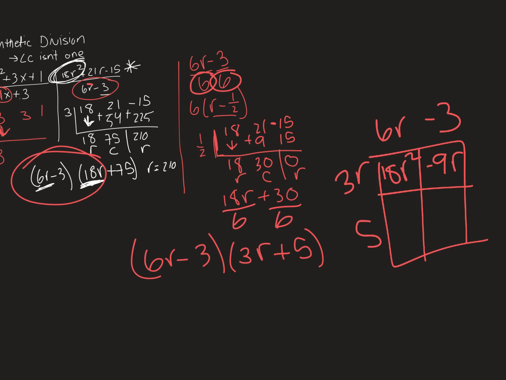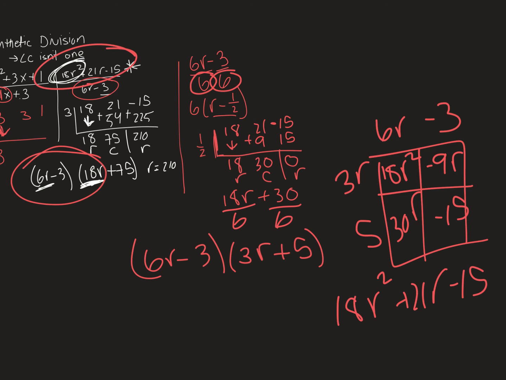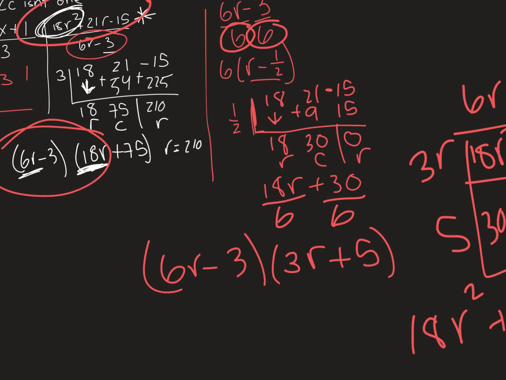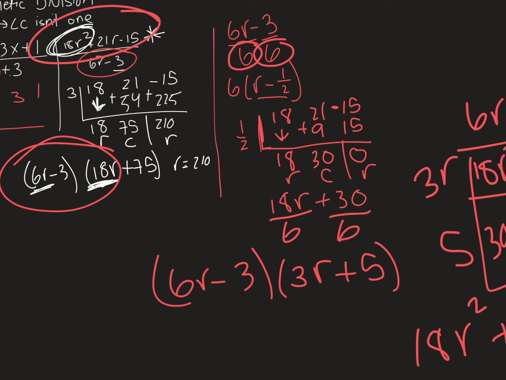We have minus 9r, plus 30r, and then negative 15. So I would have 18r squared plus 21r minus 15. That was the original equation. So the extra step we have to do is divide the leading coefficient from the binomial and then divide it again.